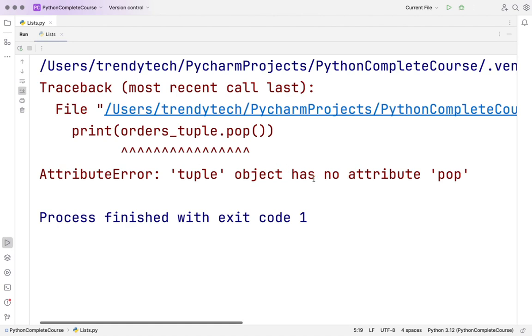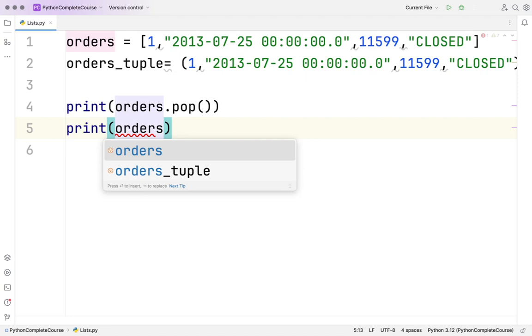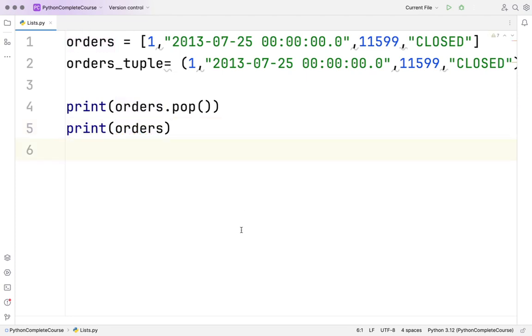Tuple object has no attribute pop because it's not there. I hope we are good here. So you understood what pop is, and sometimes it's necessary for you to remove the last column, let's say. So it will help you there.